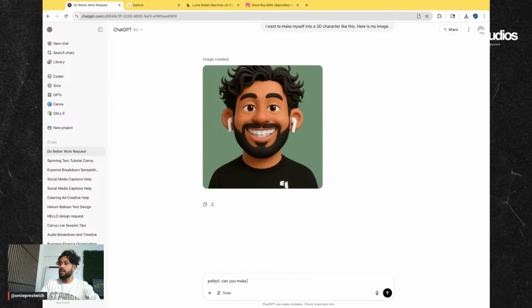Perfect. Can you make it a 4x5 and make the character smaller so it fits better in the center? I apologize that I'm typing super fast.